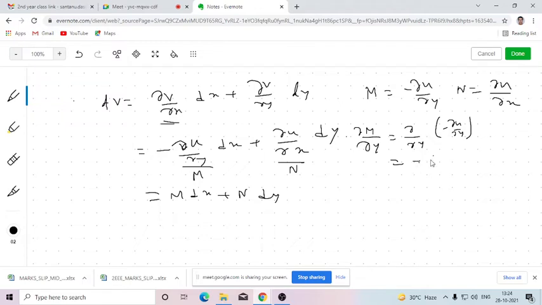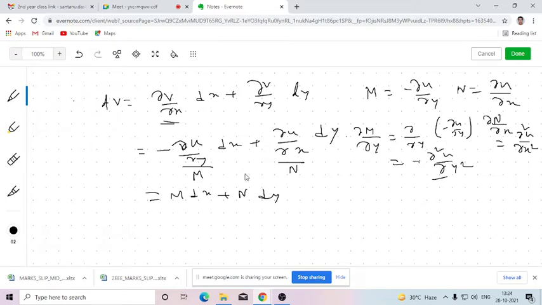Del square u by del y square, this one, del n by del x? Similarly, the partial derivatives of this with respect to x again, so there will be the second order partial derivative of u with respect to x, so del 2 u by del x2. Is that clear? Yes, sir.